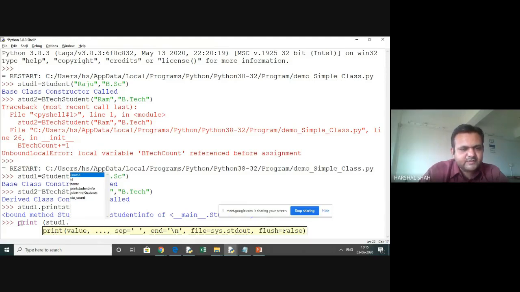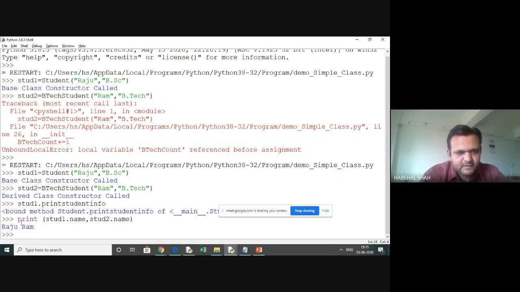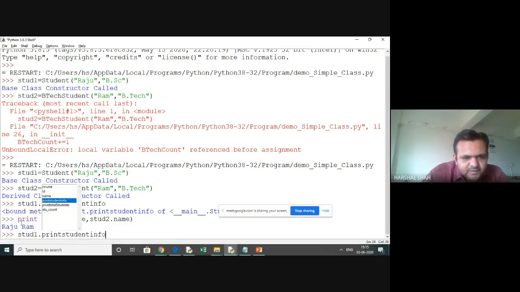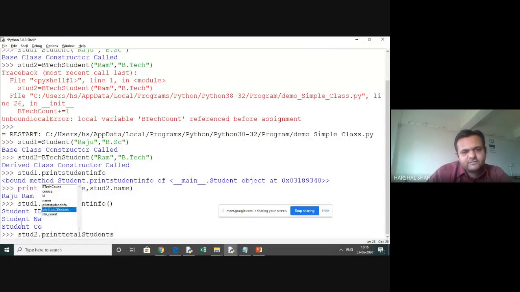What is to be printed? We want to print the name, and this way we can have stud two dot name. Both I am accessing over here, and it will print Raju Ram. And you can see that I would now call the method student one print student info. You can see student two has the same methods, but now you can see that BTech count is coming up. This all had been created.